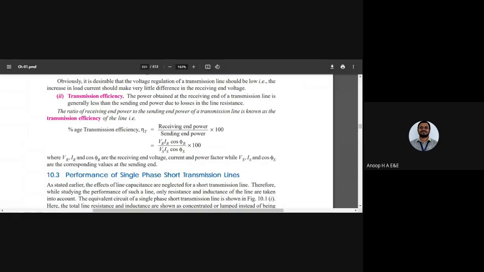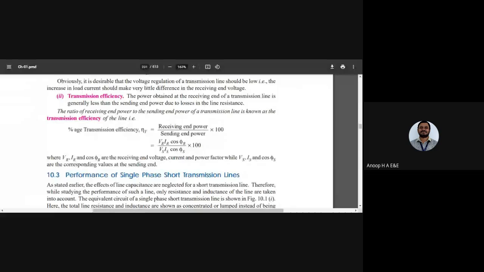Now, how do you define or determine efficiency in the case of a transmission line? You have the receiving end power, the receiving end current, and its power factor. Overall in a single phase network, we call it VR IR cos phi r, and at the sending end you have VS IS cos phi s.